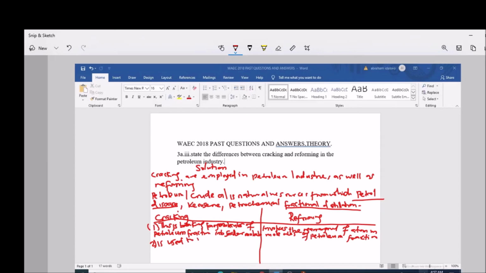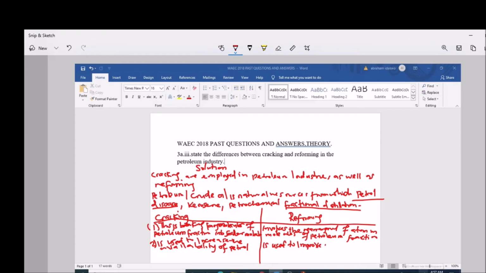Then number two difference, cracking is used to increase the availability of petrol, while reforming is used to improve the quality of petrol.